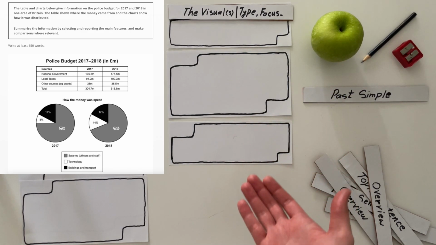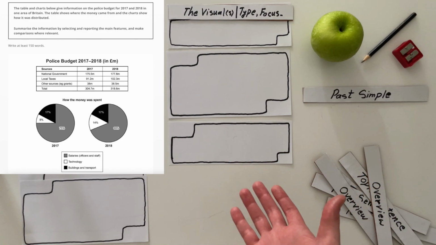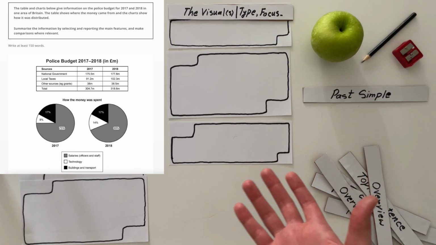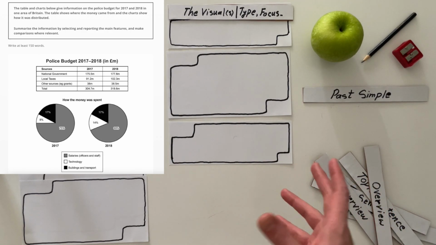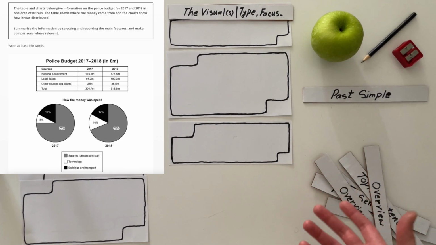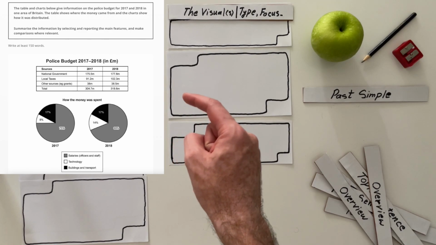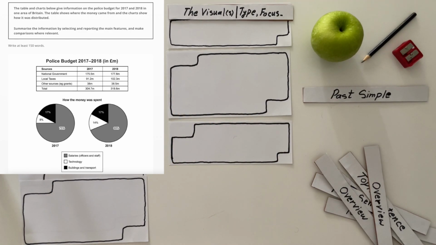IELTS wants you to write 150 as a minimum, but that would mean you need to write maybe around 180, 200, 220 if you're looking for a higher score. That is reasonable, and that number of words will help you get your desired score. Based on that, you get to pick and choose which data to reflect. This gives us flexibility. That's not bad news.